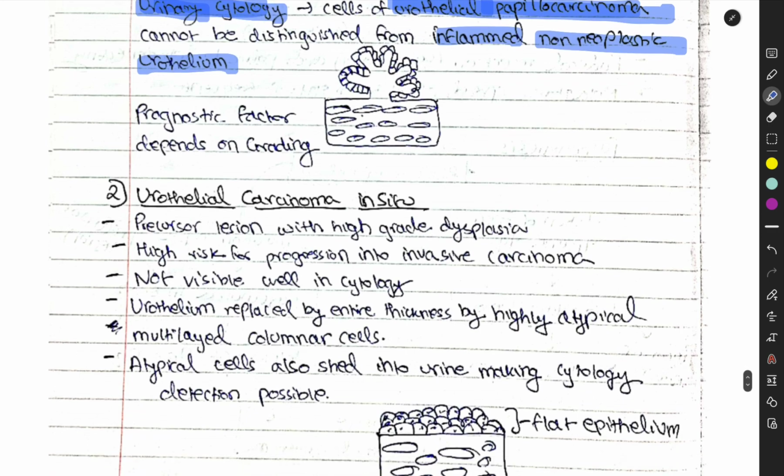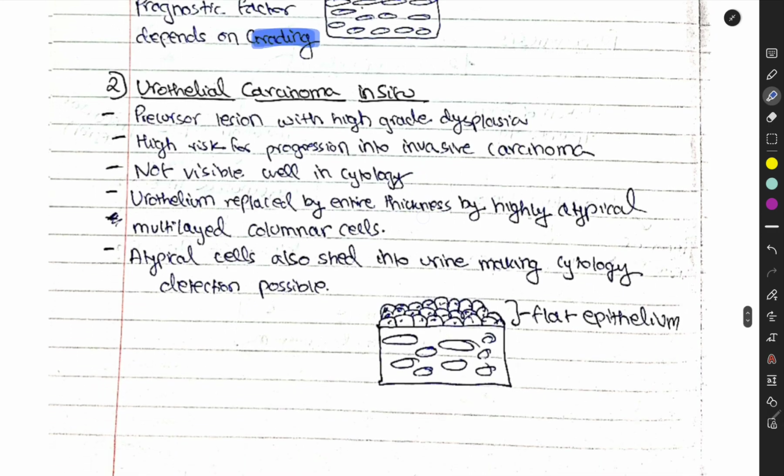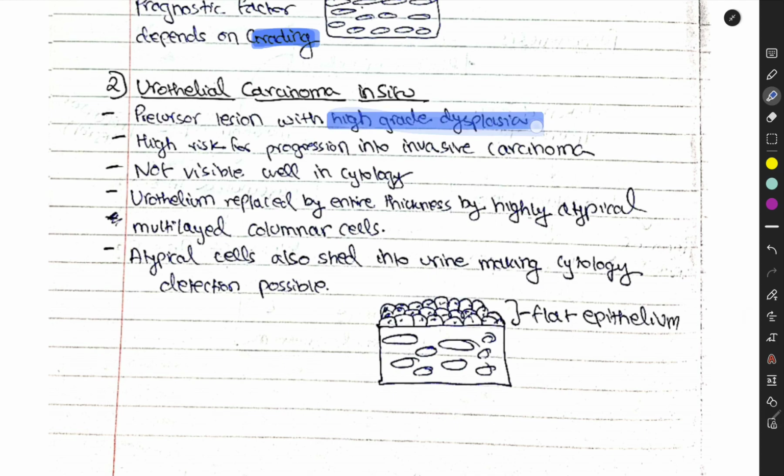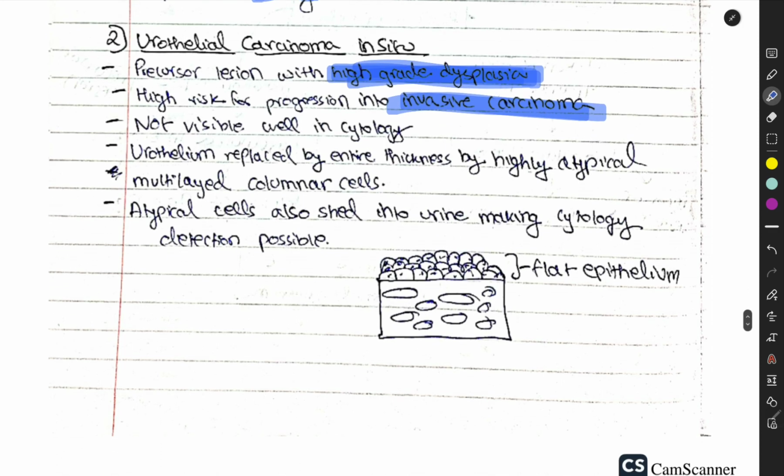Prognostic factor depends on the grading of the tumor. Then you have urothelial carcinoma in situ, the precursor lesion with high-grade dysplasia and high risk for progression into invasive carcinoma. It is not visible well in cytology.